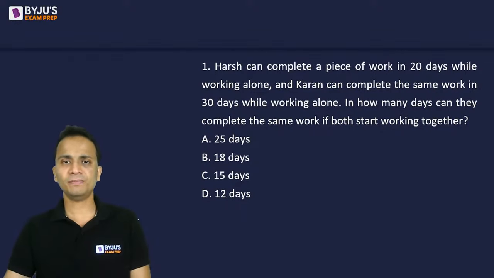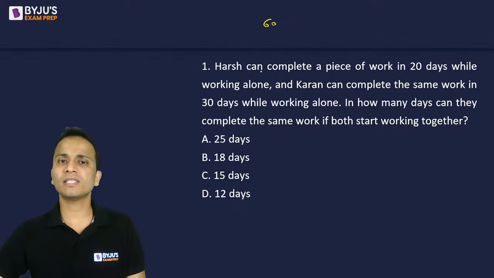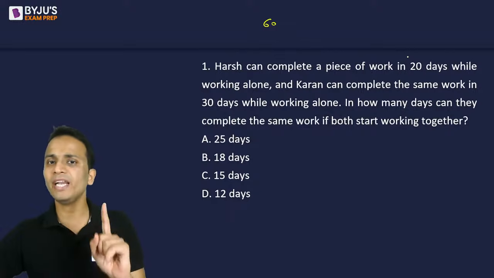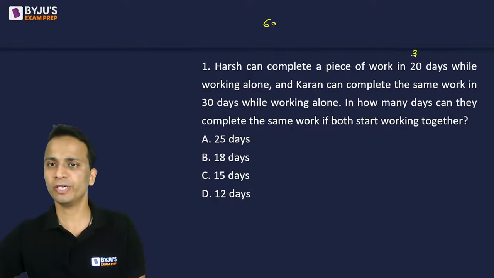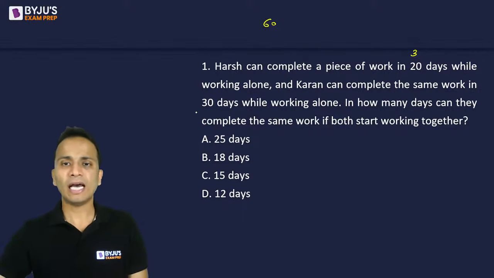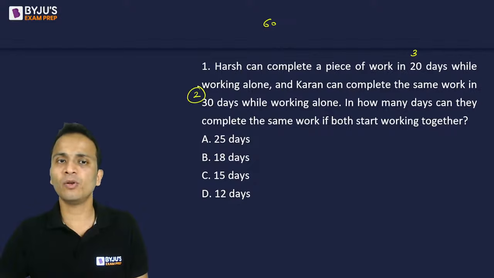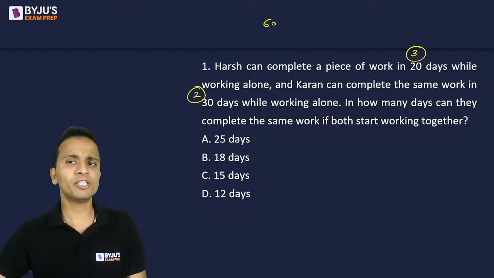the level of difficulty. Now, how we can do this question is, I can assume the total work as 60. If total work is 60, Harsh can complete the piece of work in 20 days, so 1 day work of Harsh will be 3 units. And Karan, who can finish the 60 units of work in 30 days, will be doing 2 units of work in 1 day. So 1 day work of Harsh is 3 and 1 day work of Karan is 2.